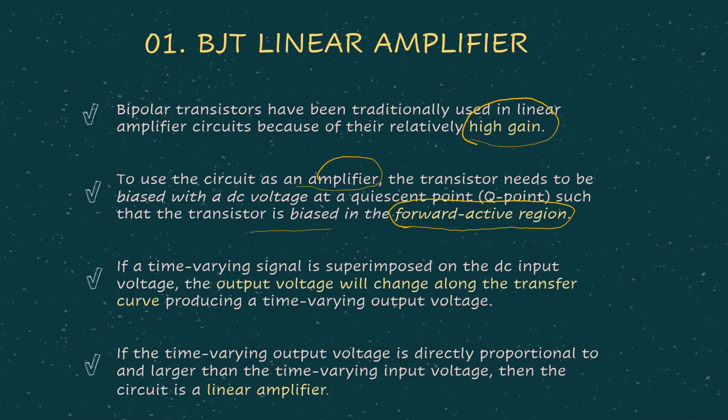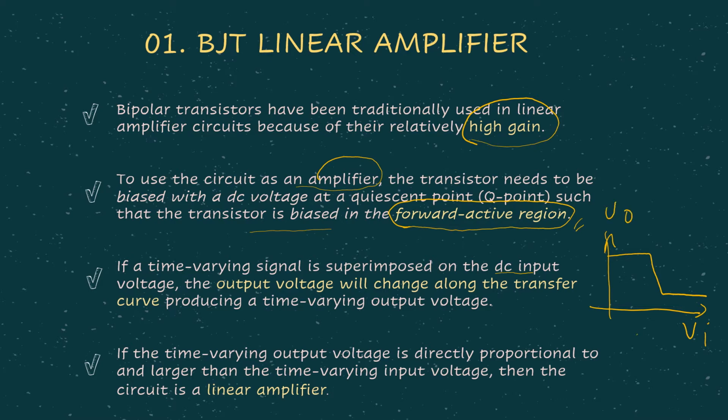So that's the purpose of having a biasing circuit. If a time varying signal is superimposed on the DC input, the output voltage will change along the transfer curve, producing a time varying output voltage. Remember, we have come to this before. So if this is the Vin, this is the Vout.